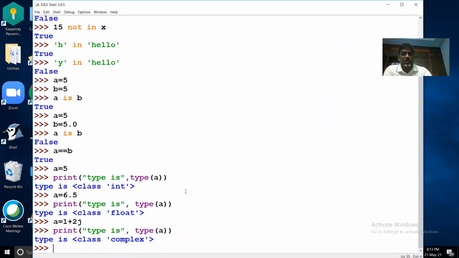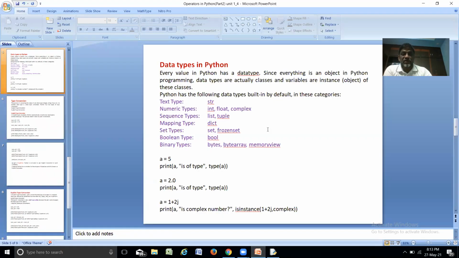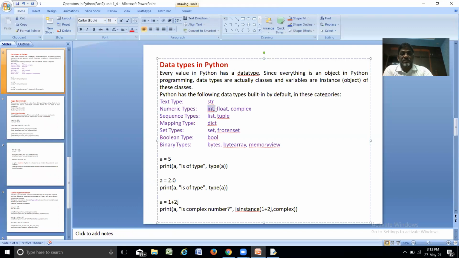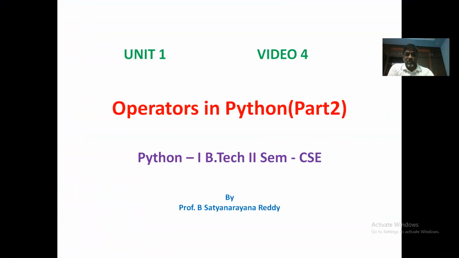So this is what the different categories of number types I explained in this slide. There are 3 numeric types: int, float, complex. I have shown the examples for this. And these are advanced data types. I will explain them once we complete our second unit. So this is about the data types in Python.